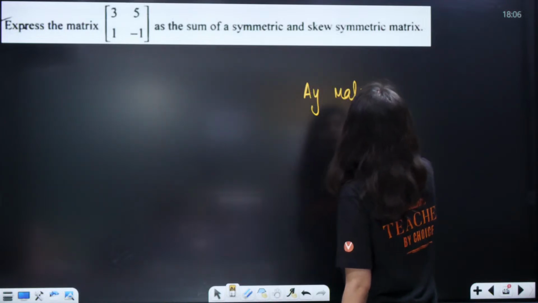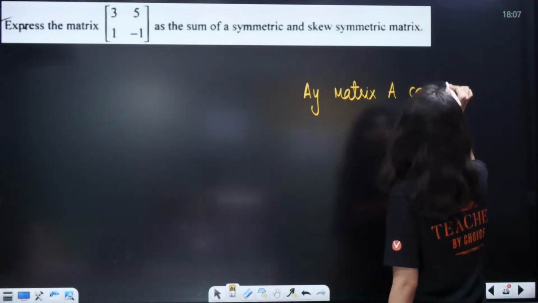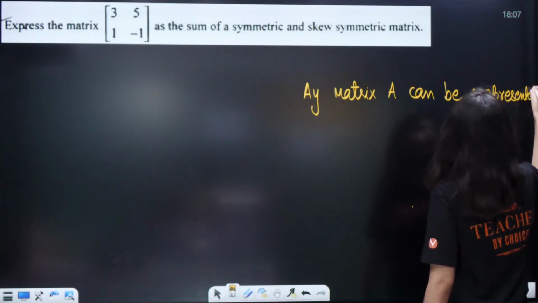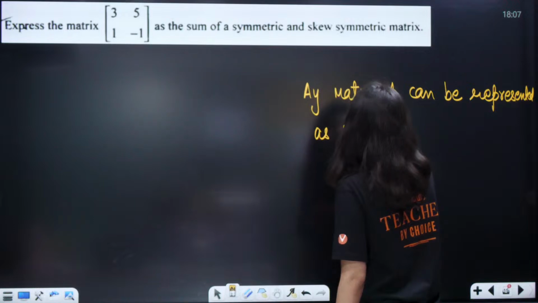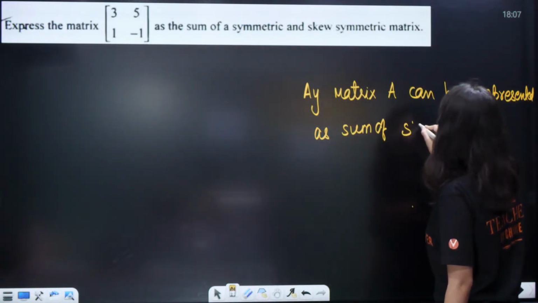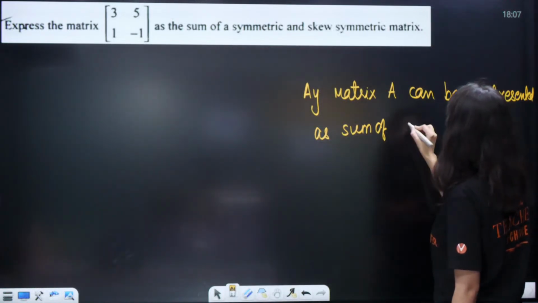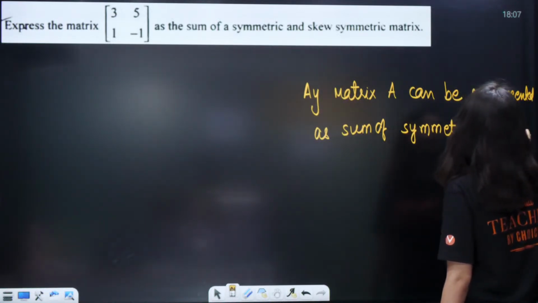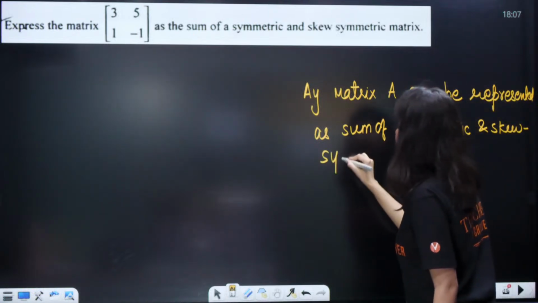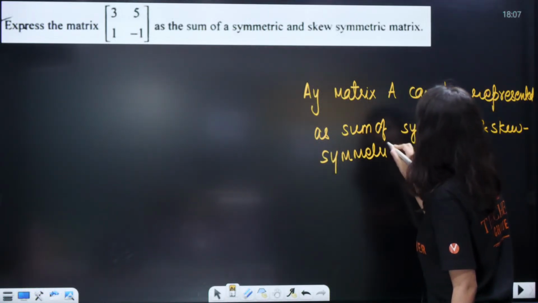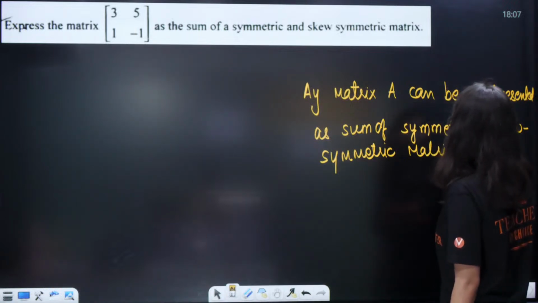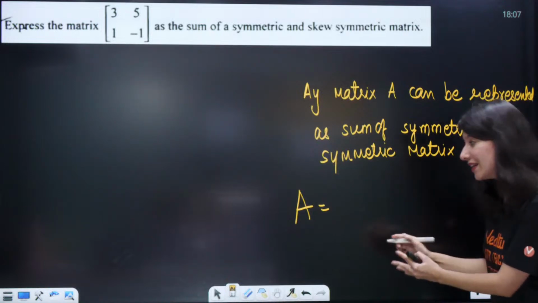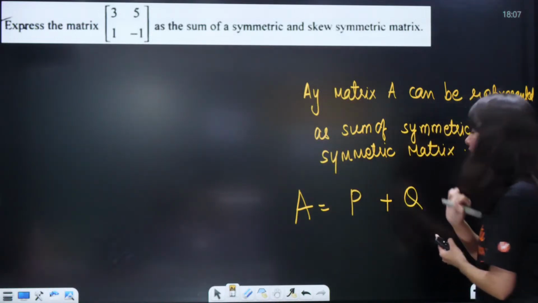Matrix A can be represented as sum of symmetric and skew symmetric matrix. Any matrix A can be written down as symmetric matrix plus skew symmetric matrix.